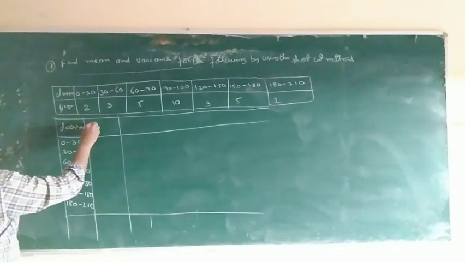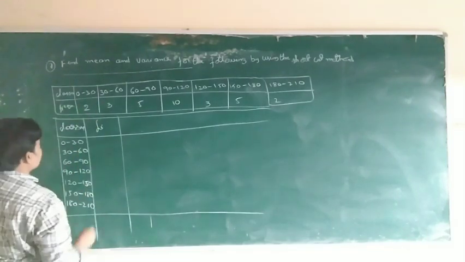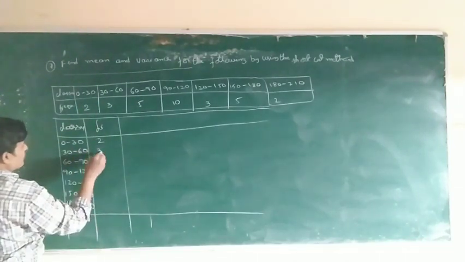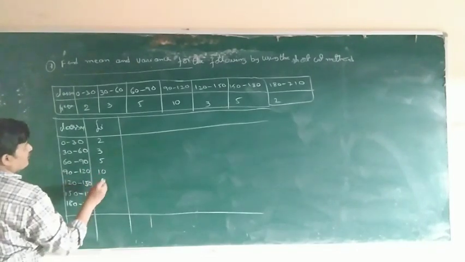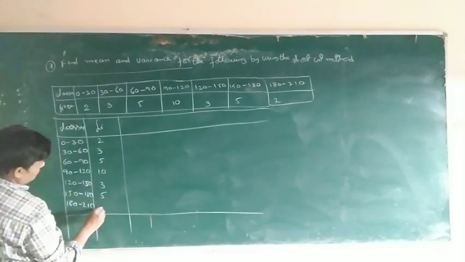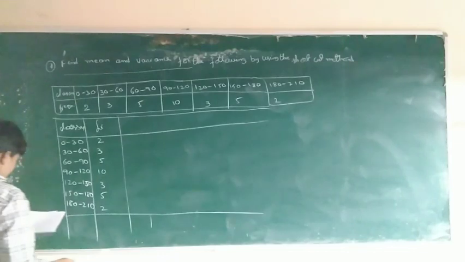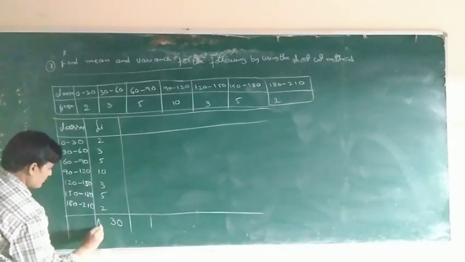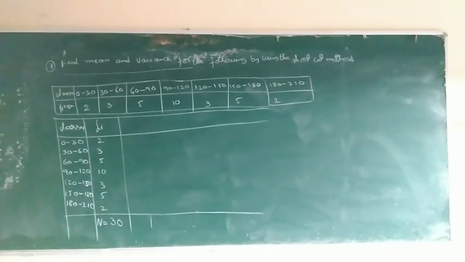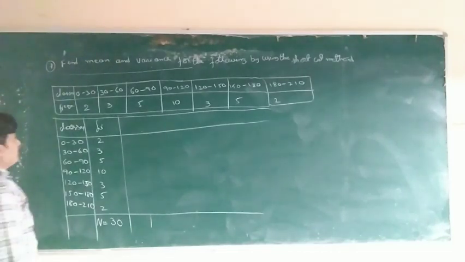Xi. These are frequencies: 2, 3, 5, 10, 3, 5, 2. Sum is equal to 30, capital M.